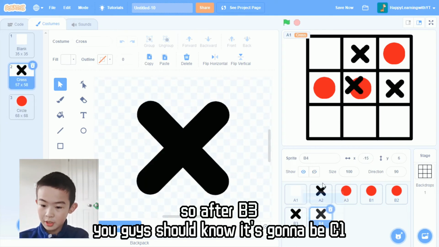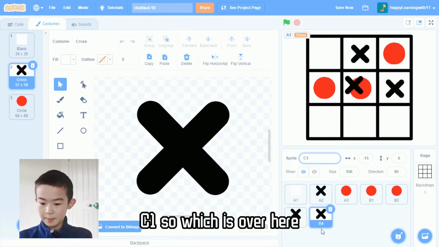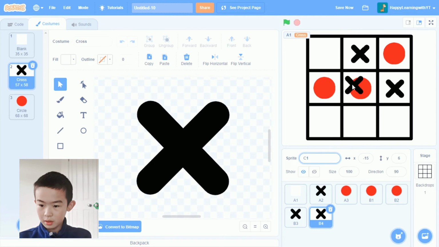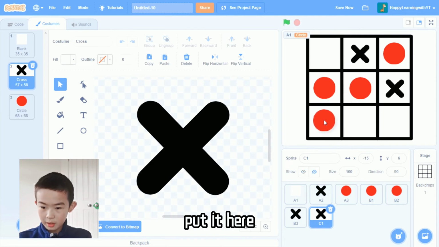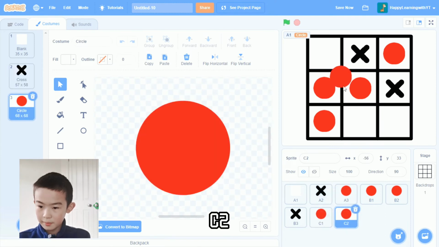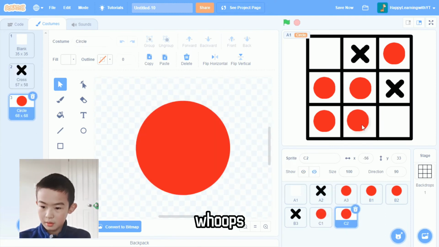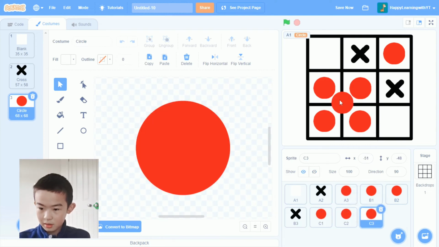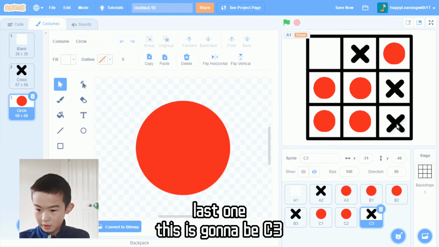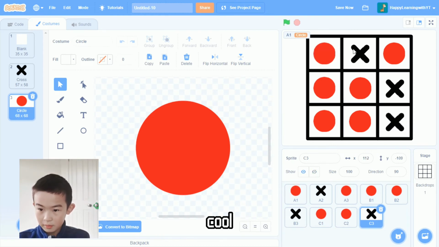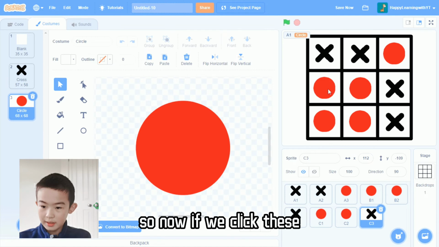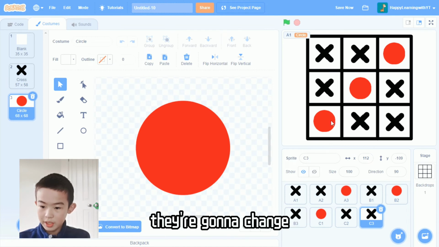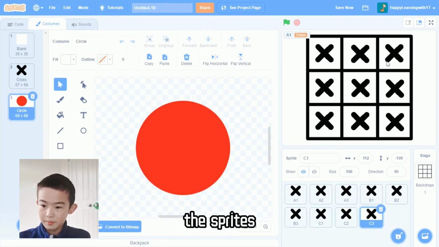After B3, you guys should know it's going to be C1, which is over here. So let's put it here, and C2, and the last one is going to be C3. Cool. So now if we click these, they're going to change the sprites.